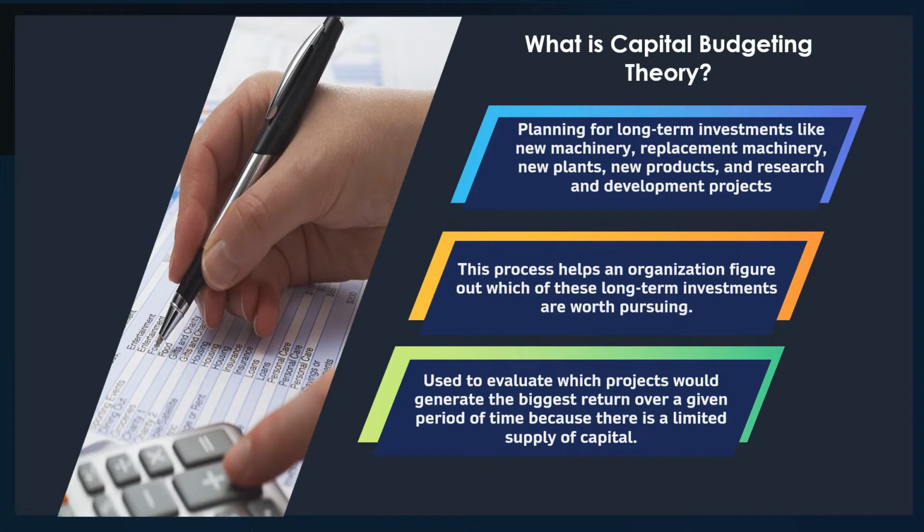Planning for long-term investment like new machinery, replacement machinery, new plants, new products, and research and development project is called capital budgeting. This process helps an organization figure out which of these long-term investments are worth pursuing. When making large capital investment or expenditures, it is important to plan ahead. As a best case scenario, businesses will engage in any and all projects and opportunities that would increase shareholder value and profits. Capital budgeting, on the other hand, is used to evaluate which projects would generate the biggest return over a given period of time because there is a limited supply of capital.